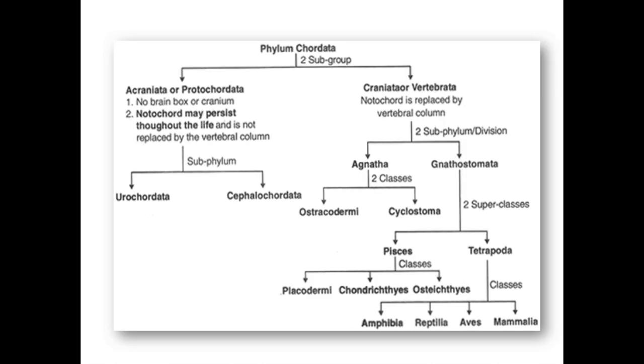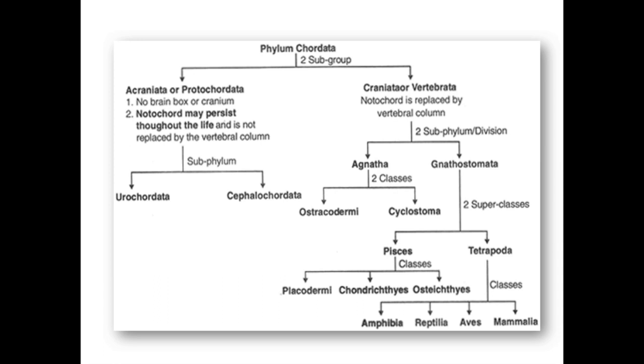This is the phylogenetic tree. It is a detailed phylogenetic tree. In the phylum Chordata there are 2 subgroups. The first one is Acraniata or Protochordata, and the second one is Craniata or Vertebrata. Acraniata means absence of cranium or brain box. That's why we call it Acraniata.